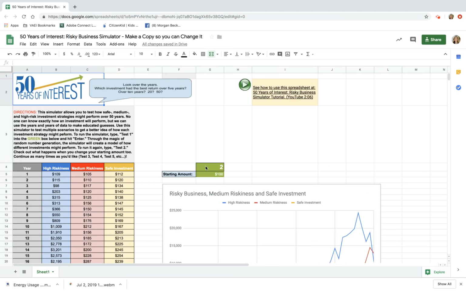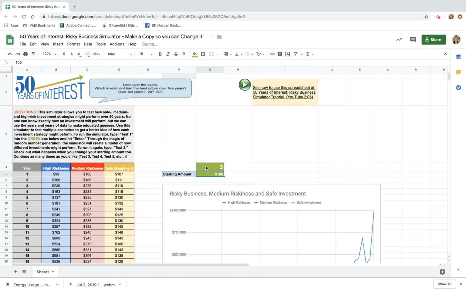So what you will get to do is you'll get to do lots of different trials, and you'll get to see what type of investment normally performs the best.